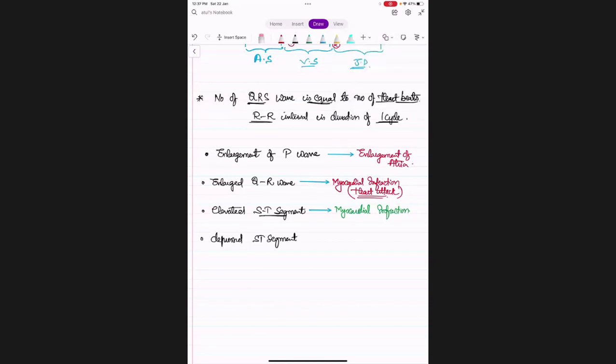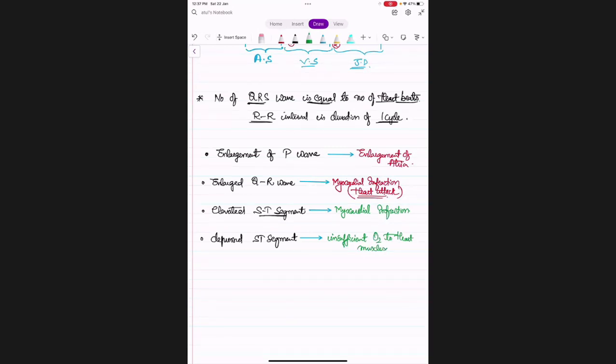When there is a depression in the ST segment, it represents decreased oxygen, insufficient oxygen. Okay, insufficient oxygen to whom? To heart muscles. Okay,